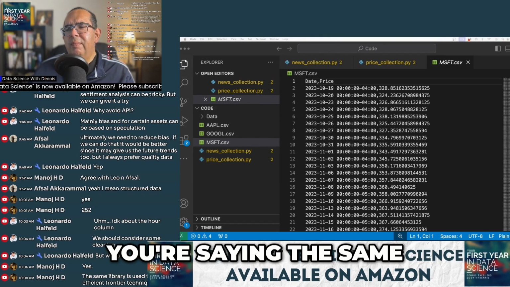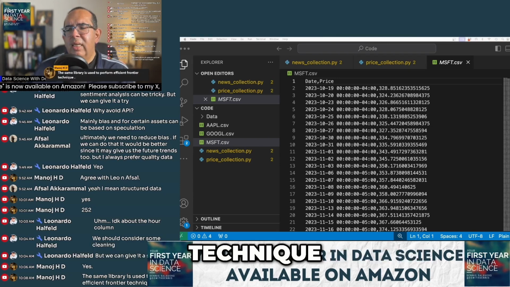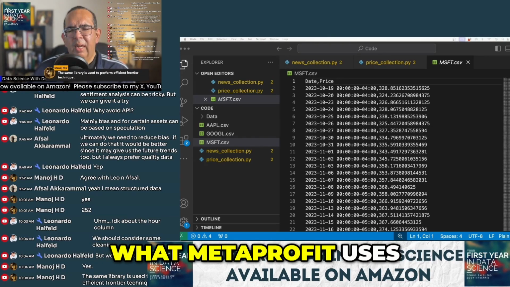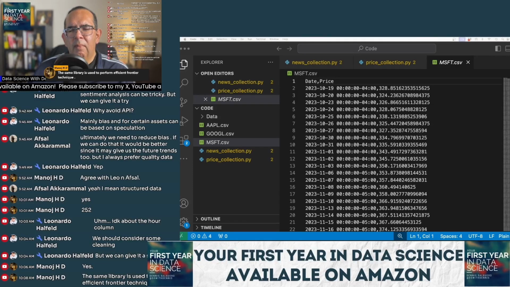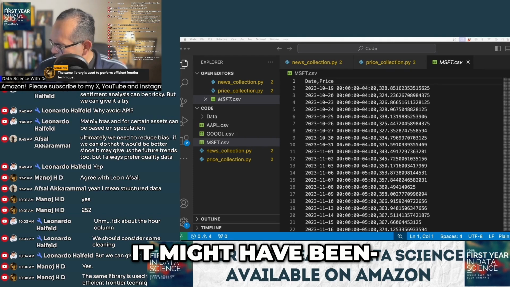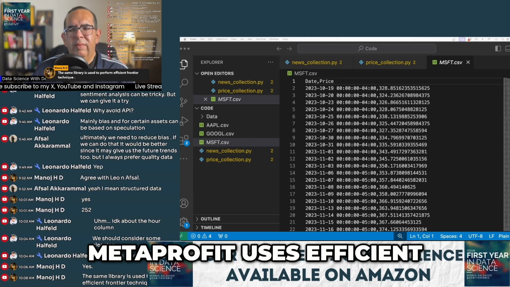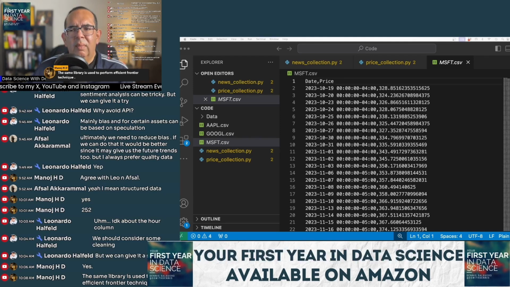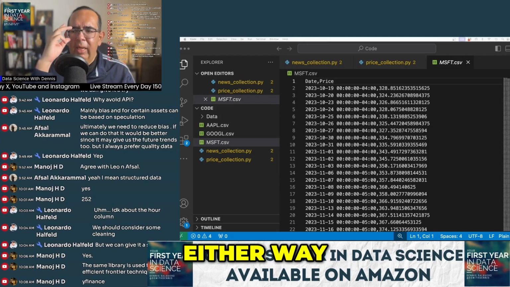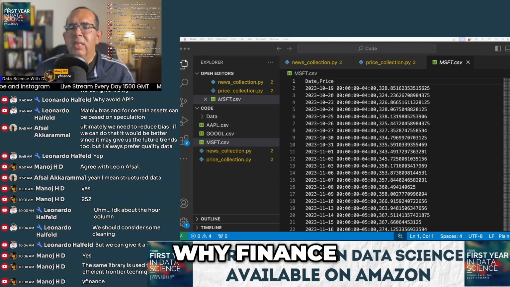Manoj, you're saying the same library is used to perform the efficient frontier technique? So you're saying that's what MetaProfit uses? Is that what it was? It might have been. Help me understand it, Manoj. Are you saying that MetaProfit uses efficient frontier? But look, either way, it sounds like we're... Y Finance. Okay, gotcha, Manoj.